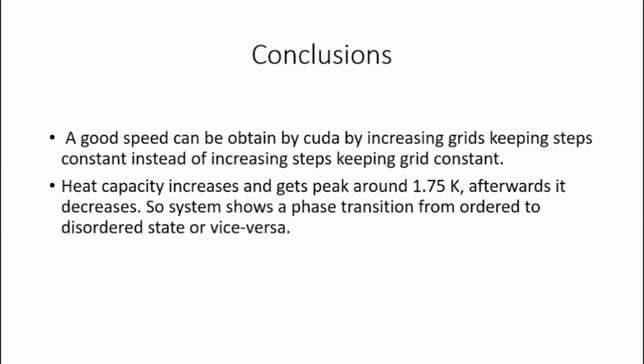We have shown that the system goes from an order state to a disorder state and vice versa, so the system goes through a phase transition from an order state to a disorder phase. Thank you.